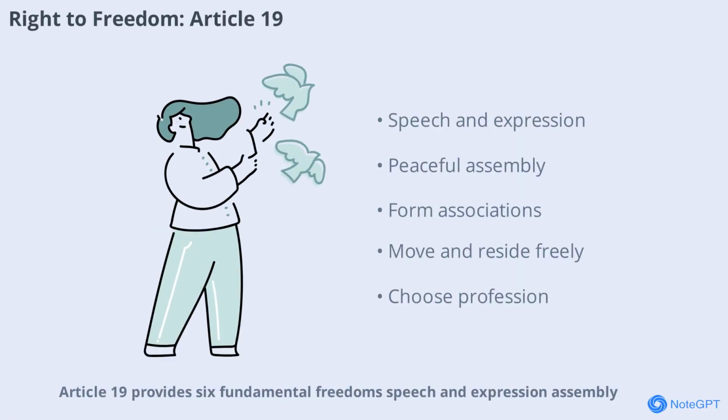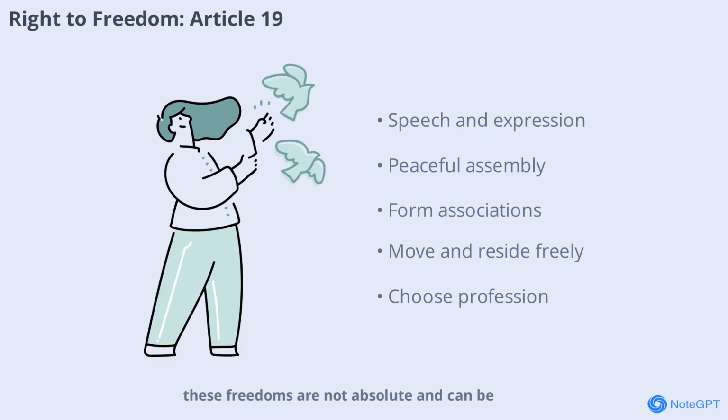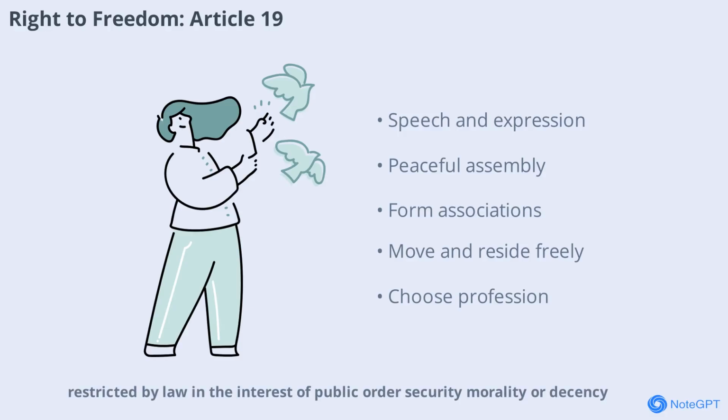Article 19 provides 6 fundamental freedoms: speech and expression, assembly, association, movement, residence, and profession. These rights allow citizens to express opinions, hold meetings, form groups, move freely across India, live anywhere, and choose any occupation. However, these freedoms are not absolute and can be restricted by law in the interest of public order, security, morality, or decency. Article 19 empowers citizens while balancing individual liberty with the needs of society.